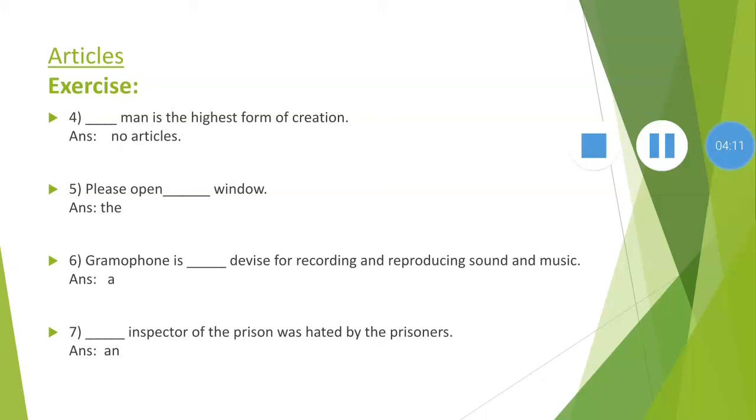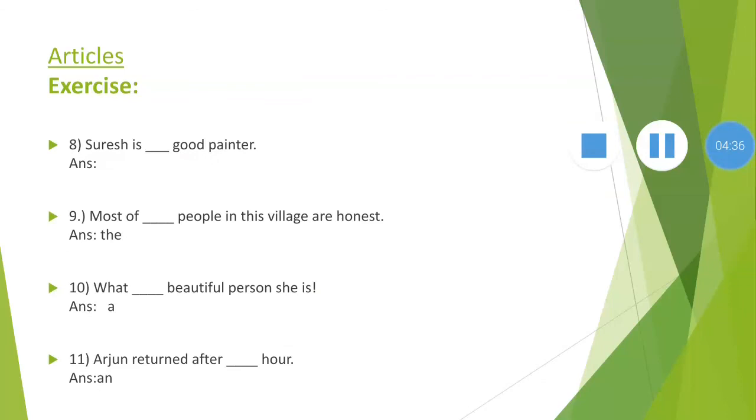Number 7. Dash dash inspector of the prison was hated by the prisoner. The word inspector begins with the vowel-like sound E. We know that A, E, I, O, U are the 5 vowels in English. So E is a vowel, that's why we use an. An inspector of prisons was hated by the prisoner. Next, Suresh is dash dash good painter. Suresh is a good painter.